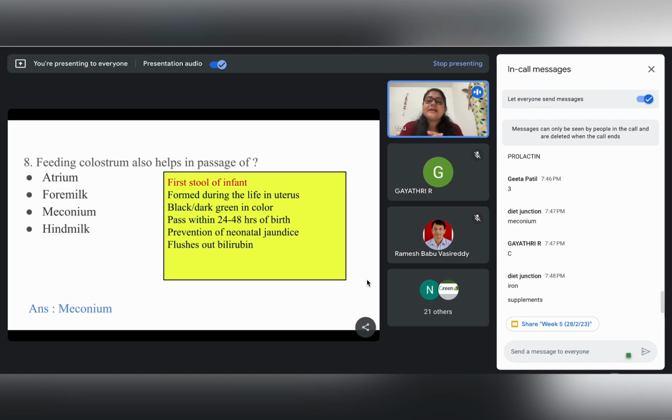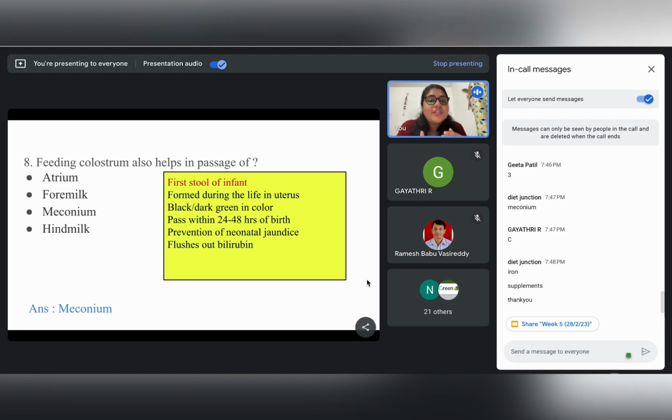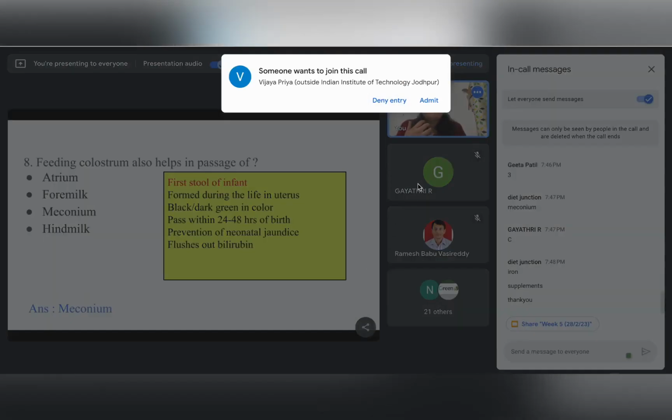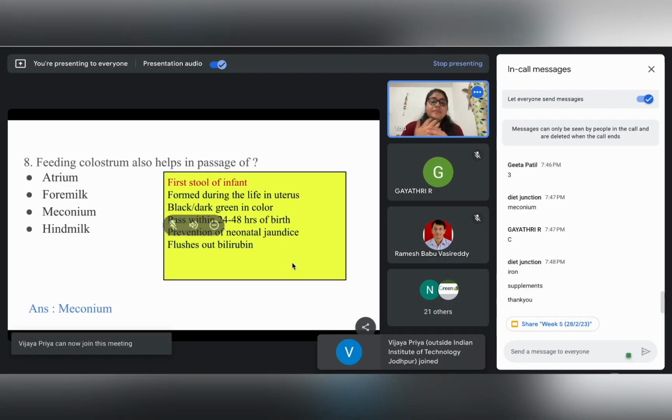This meconium usually passes between 24 to 48 hours of birth. Sometimes, if babies are not able to pass this meconium, it can also lead to neonatal jaundice, right?